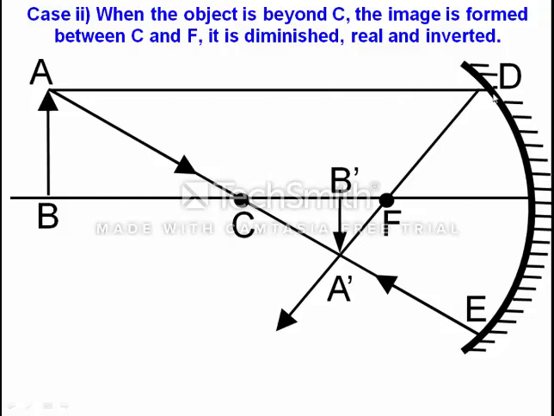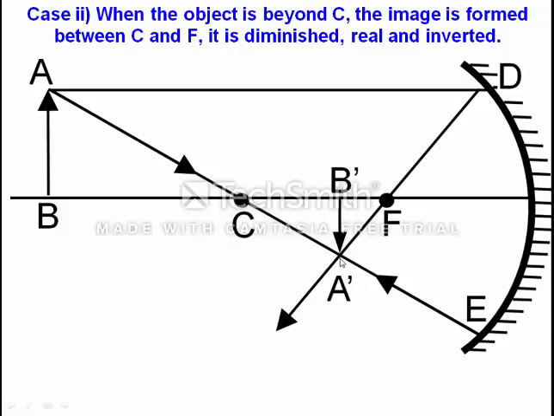After reflection it will pass through focus, and another ray we are passing through the center of curvature. According to the rule we have seen, any ray which passes through center of curvature, after reflection will reflect back in the same path.